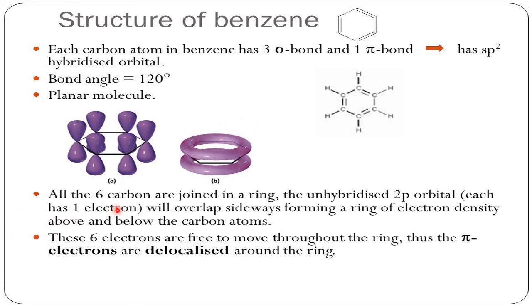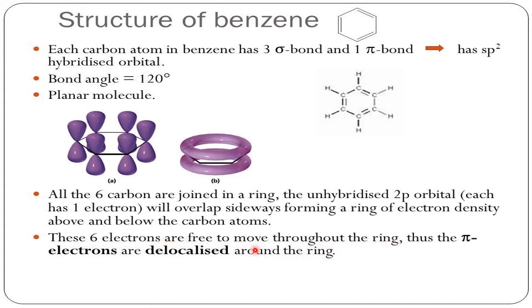All the 6 carbons are joined in a ring. The unhybridized 2p orbitals overlap sideways, forming a ring of electron density above and below the plane of the carbon atoms. So these 6 electrons are free to move throughout the ring.